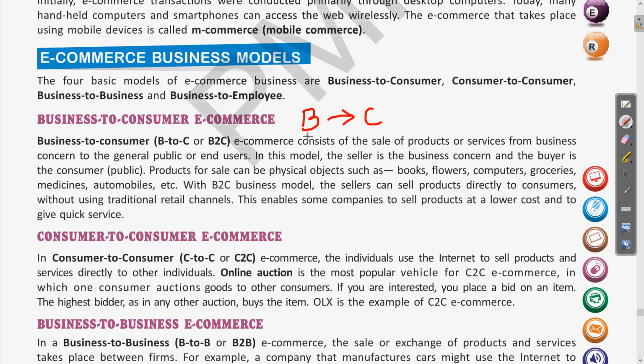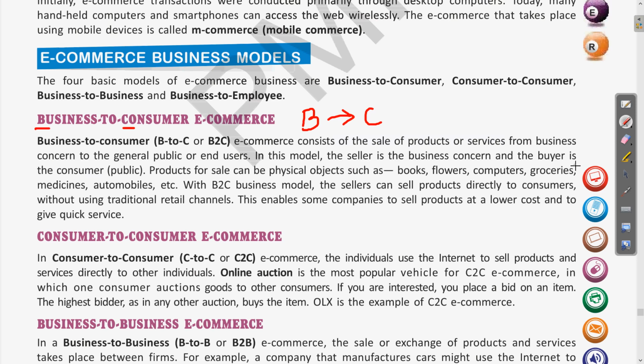Clear? And the name is abbreviated by the first letter of these words itself. So B to C is the name derived from here. So here the business can be any manufacturer, suppose any company which is producing any automobile, any books. Clear? So this is a business firm. When this business firm is giving the service to any consumer, as the public we are directly purchasing the product from this manufacturer, then this business model is B to C. Clear? That is business to consumer.